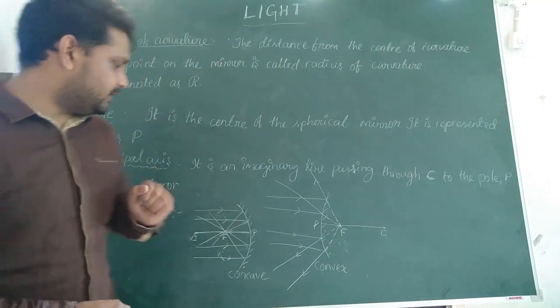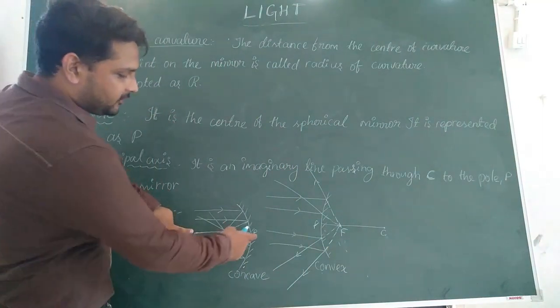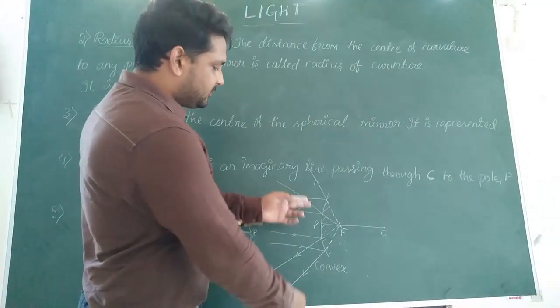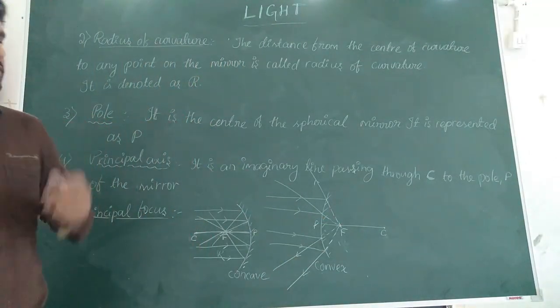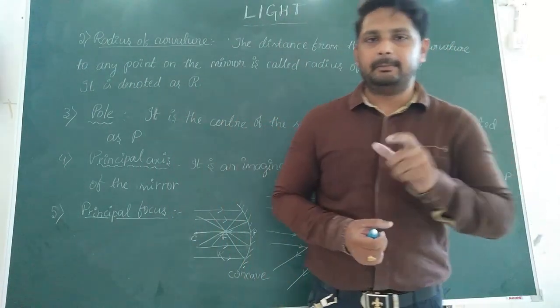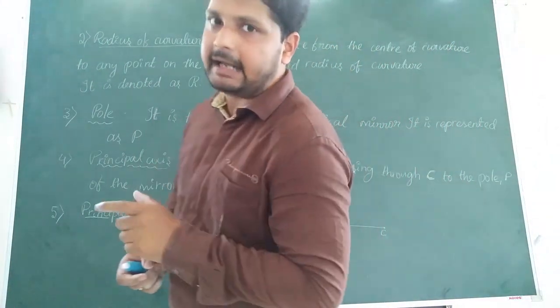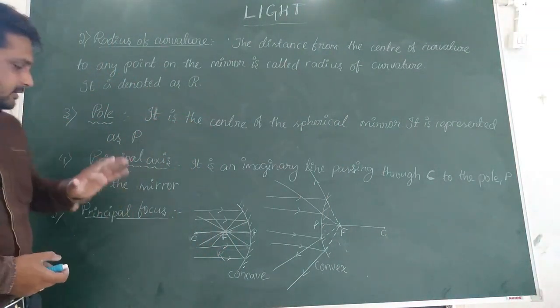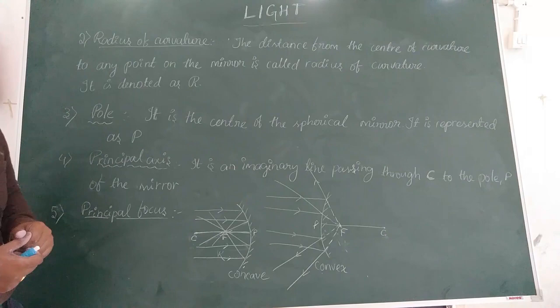One is the radius of curvature, the distance from the center of curvature to pole, and the other is the focal length, from pole to focus. So there is a high possibility that there might be a relation between focal length and radius of curvature. Before moving on to the relation, pause the video and note it down.